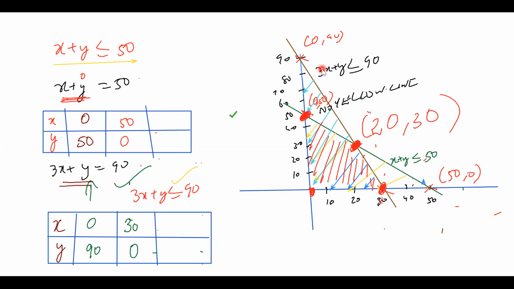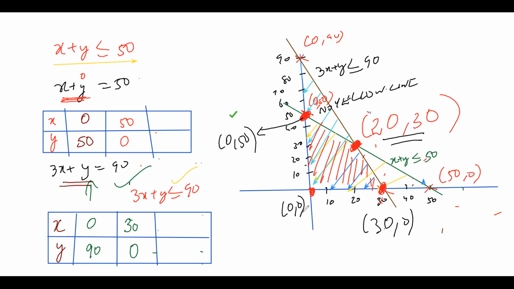Okay. Now I will tell you what is the importance of this. Now I thickly shaded some red color thing, right? What is this red color thing? That is nothing but 0, 50. This is my 20, 30. This is my 30, 0. And this is my 0, 0. So these are the points I'm getting.